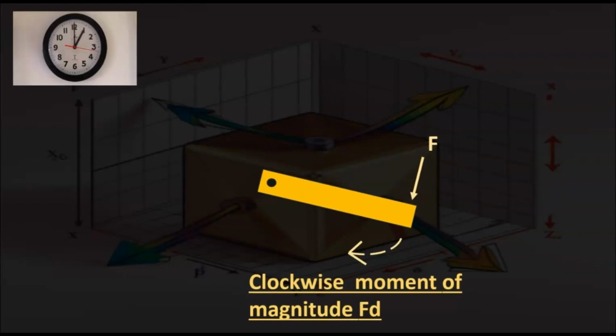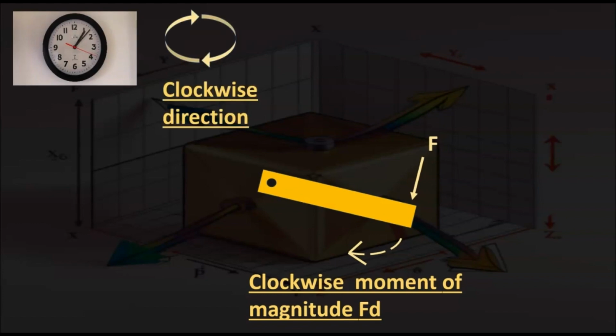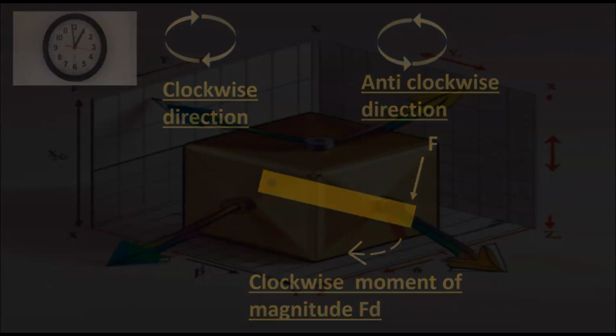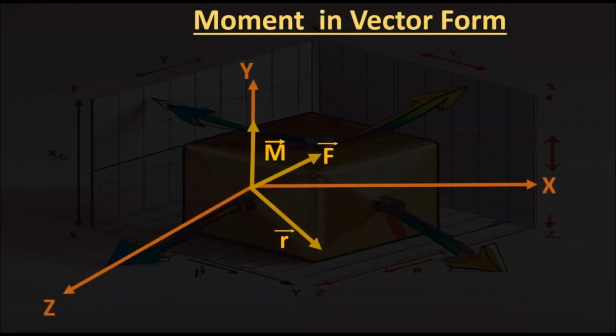Now, what is clockwise? It's the direction in which the hands of a clock move. So this one represents the clockwise direction, and the anti-clockwise direction is the direction opposite to that of clockwise. If we express moment in vector form, it is moment equals r cross F, where r is the position vector and F is the force.